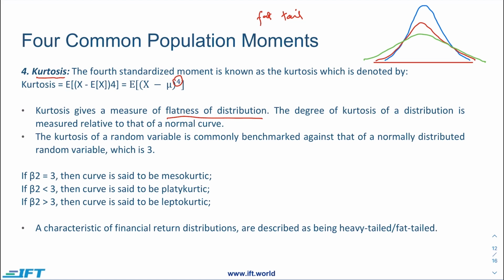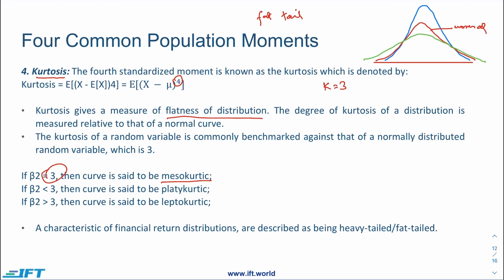We have three colors. The red one is a normal distribution. For this distribution, the value of kurtosis would be equal to 3. So for a normal distribution, k is equal to 3, and we call it mesokurtic.